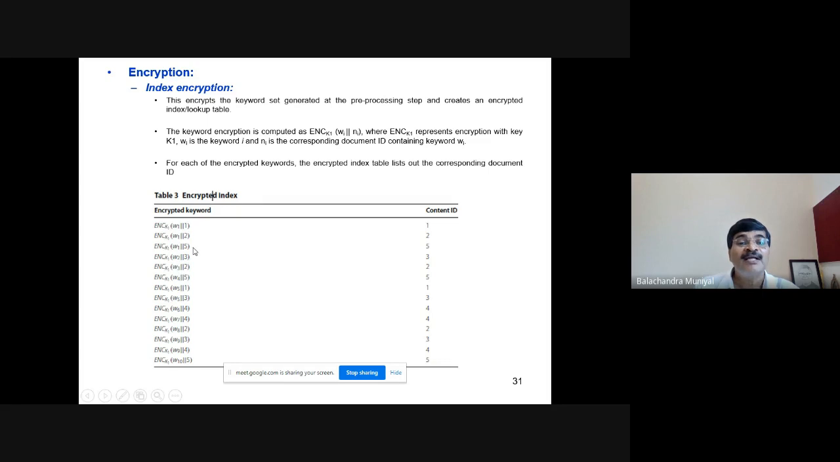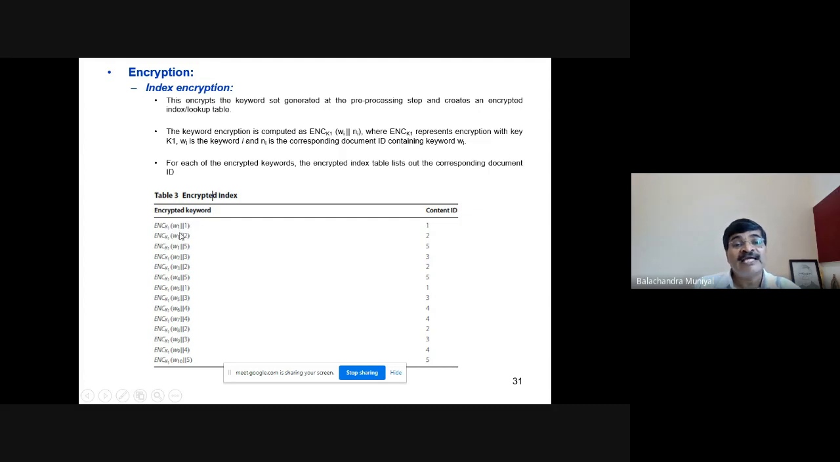For example, in order to encrypt W1, you are taking two parameters, W1 and the document ID in which W1 is present. Then encrypt it using K1, ENC K1 of W1 concatenate 1. And W1 is also present in document 2. That also you encrypt it using K1 and so on.